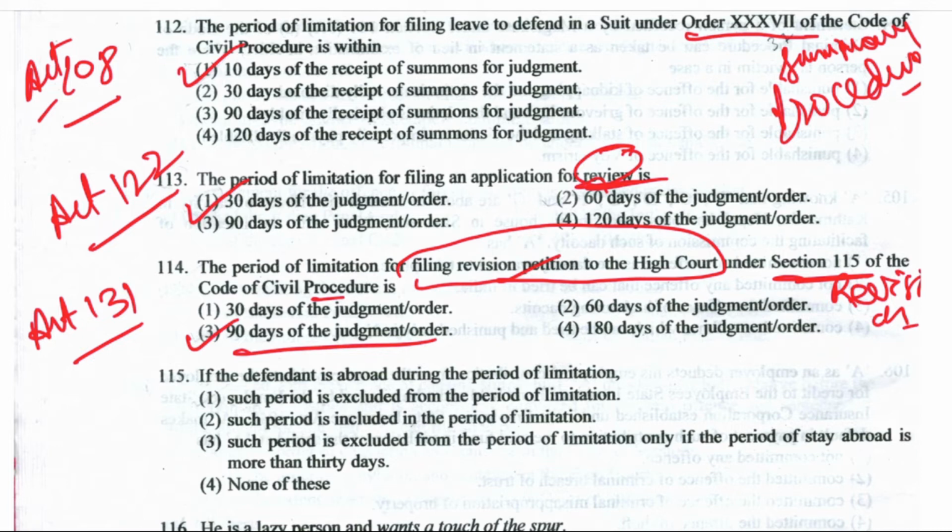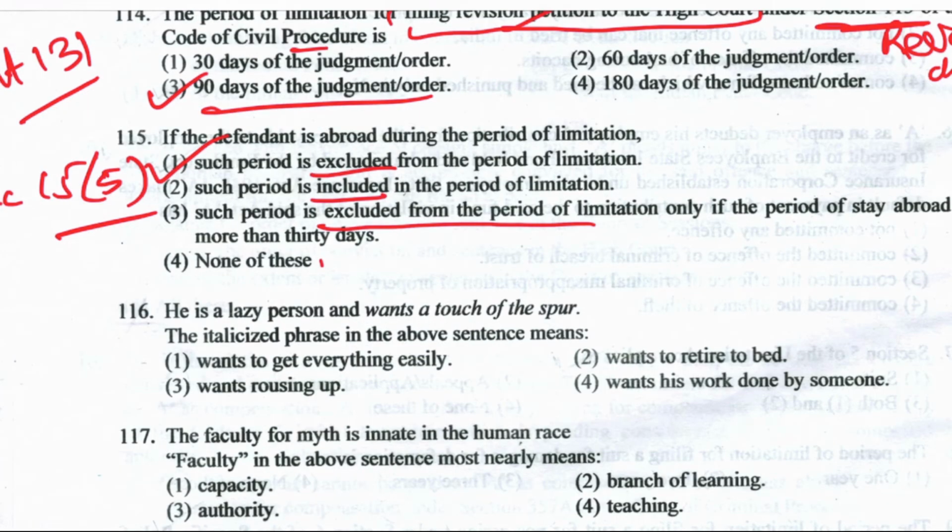Next is question number 115. If the defendant is abroad during the period of limitation, such period is excluded from the period of limitation, such period is included, such period is excluded from the period of limitation only if the period of stay abroad is more than 30 days, or option number 4, none of the above. The right answer for this is such period is excluded from the period of limitation. The right answer is option number 1, and it is mentioned under section 15(5) of the Limitation Act.